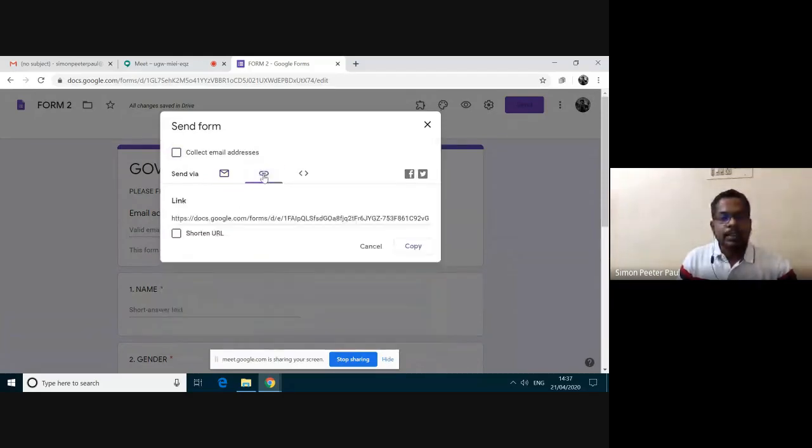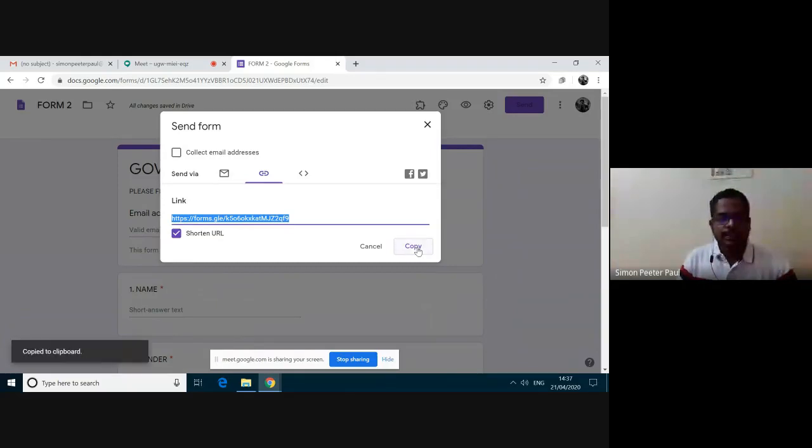I'm clicking this link option. And then the link is very big. I want to reduce its size. Google itself has given this option to shorten this URL. I'm enabling this. My URL got reduced. I'm clicking this copy option. I'm copying this.